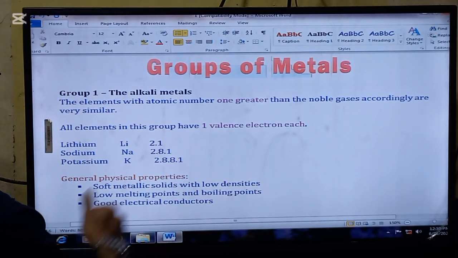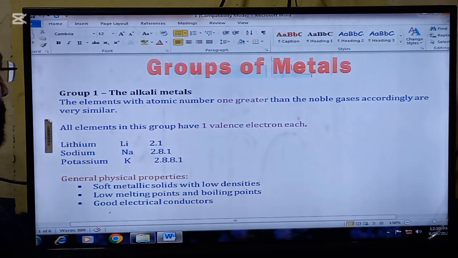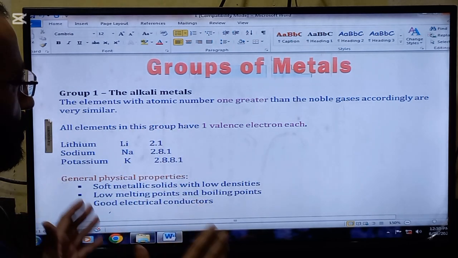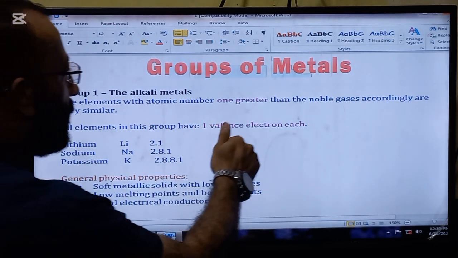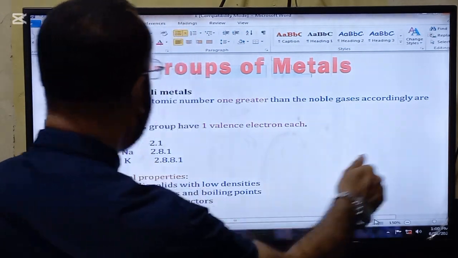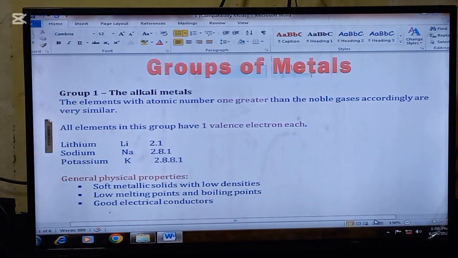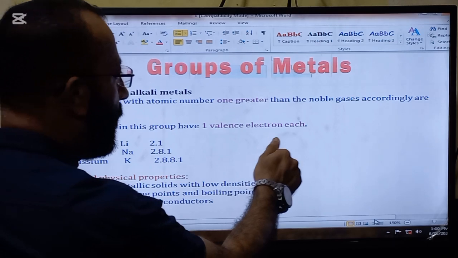Group one, the alkali metals. So group one metals are called the alkali metals. This is the first thing that you should remember. The elements with atomic number 1 greater than the noble gases accordingly are very similar. All elements in this group have one valence electron each.